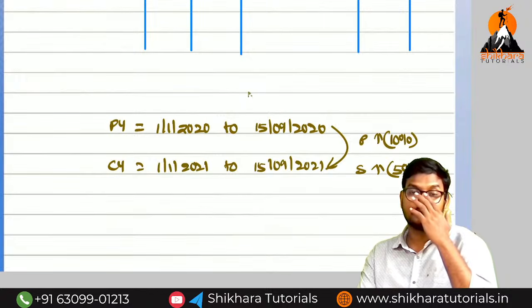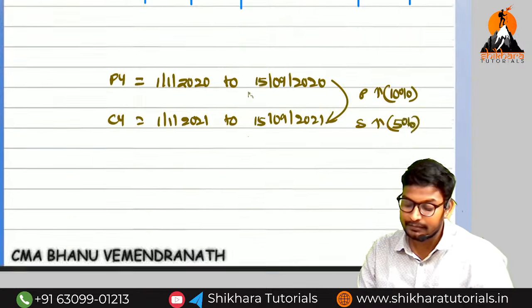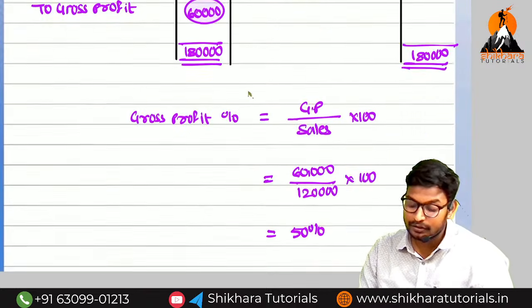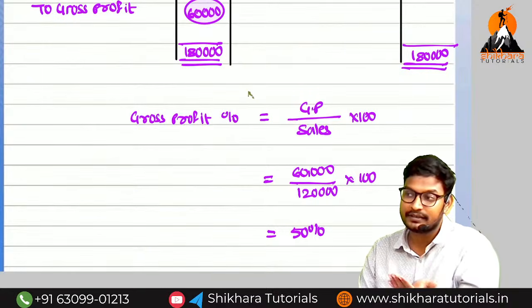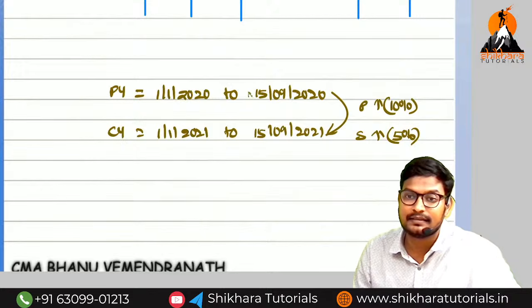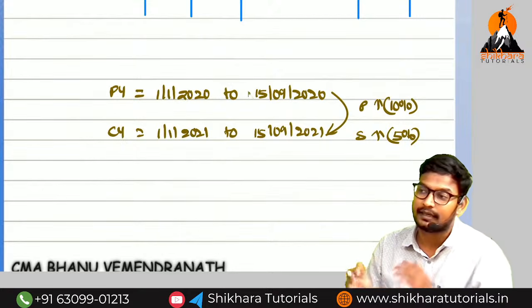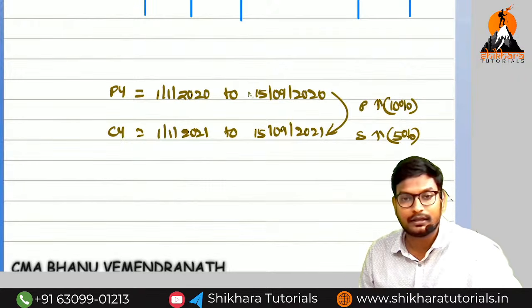That means we should not use the same gross profit, because that gross profit belongs to the previous year. When compared to the previous year, our current year's purchases and sales have increased. So first we need to adjust the current year sales and purchases, and then we can take out the gross profit.